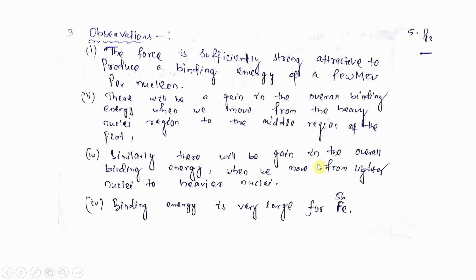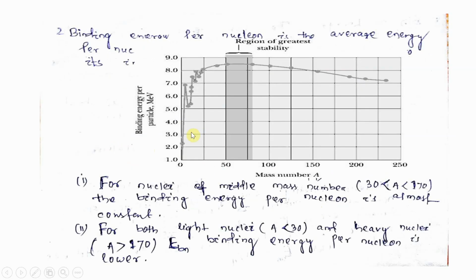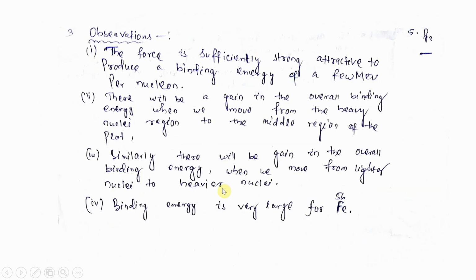Similarly, there will be a gain in the overall binding energy when we move from the lighter nuclei to the heavier nuclei. Here you observe, lighter nuclei are hydrogen, helium, lithium. When we move from the lighter nuclei towards the middle range, the energy is increasing, and likewise when we move from the heavy nuclei to the middle range, the energy is also increasing. So we observe this from the graph, and the binding energy is very large for ferrum 56, that is 8 MeV.